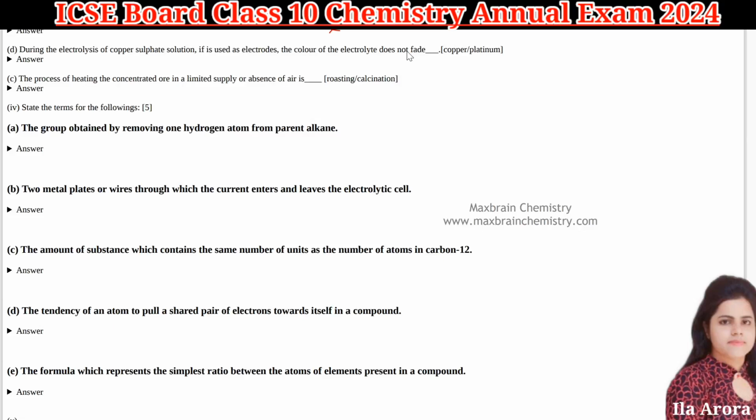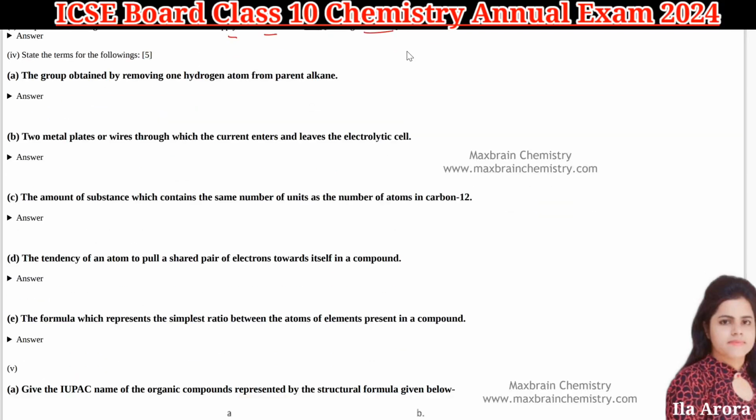So here the answer will be your copper. Next is the process of heating the concentrated ore in a limited supply or absence of air. That is called calcination, or in the excess of air, then it should be roasting. So here calcination.